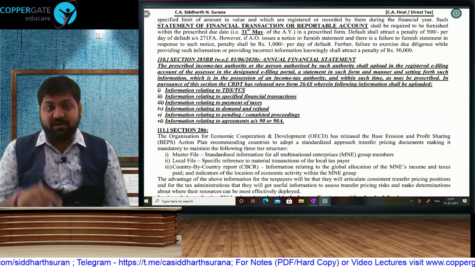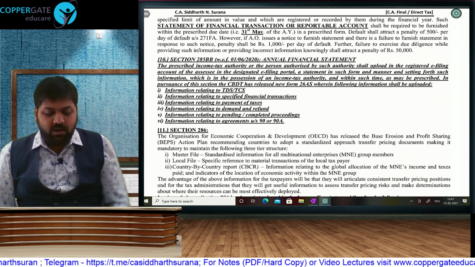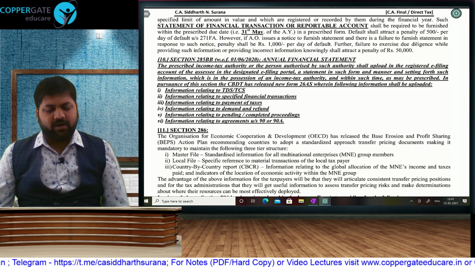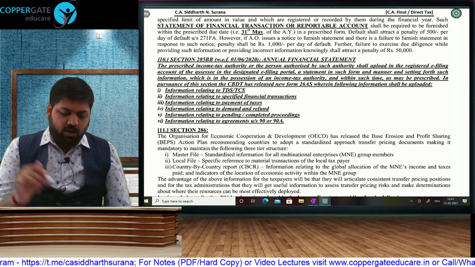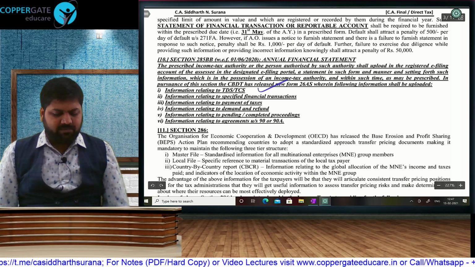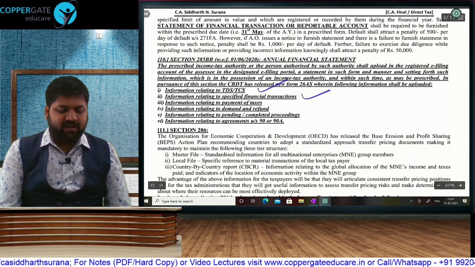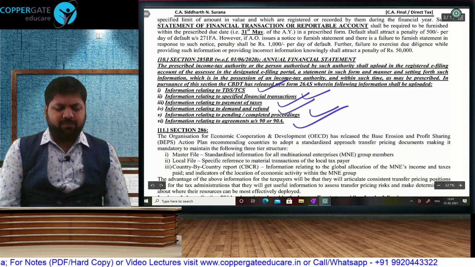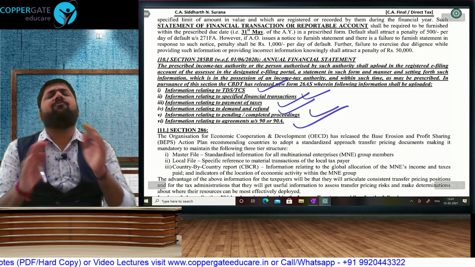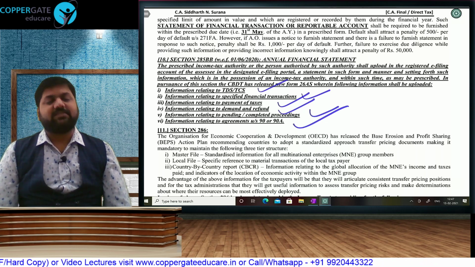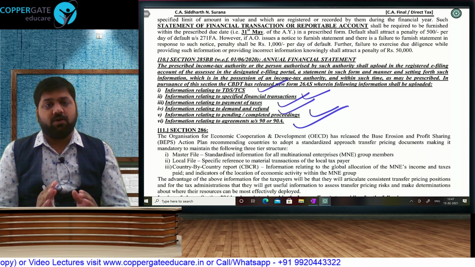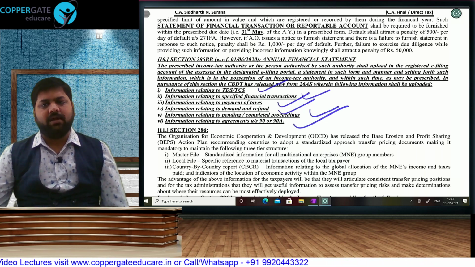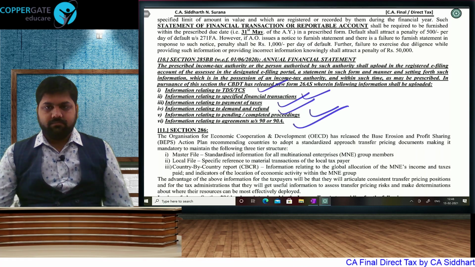Annual financial statement. Did I tell you Form 26AS has undergone complete change? Completely your Form 26AS has changed, and now your Form 26AS will contain details about TDS, TCS, specified financial transactions, payment of taxes, refund and demand, pending and completed proceedings, and DTAA information also. Everything will be contained in your Form 26AS. We are drastically modifying your Form 26AS and making it such that it will contain all the details.